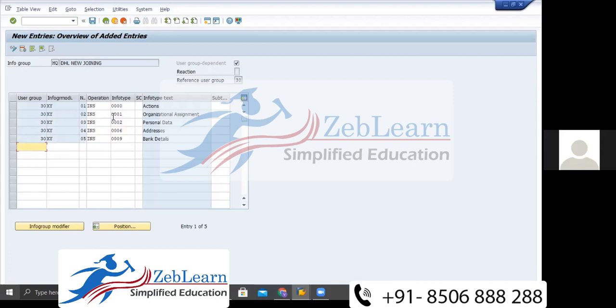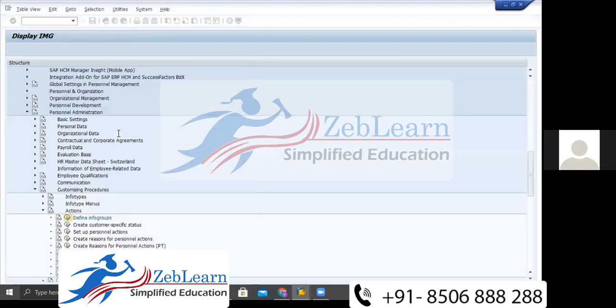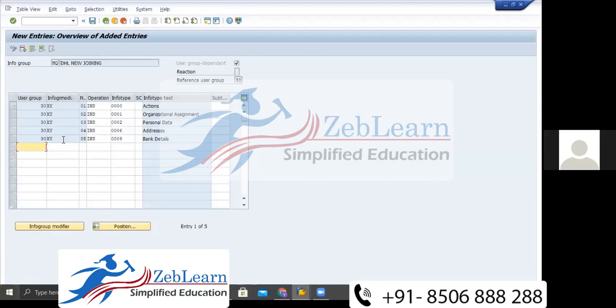So whatever the customer says, like please set the info types in the info group, or make the group of info types, according to this sequence you need to give each and everything here: user group, operation, info type, each and everything. In this sequence you need to give it. Now this info group has been created. Now save. This info group has been created.